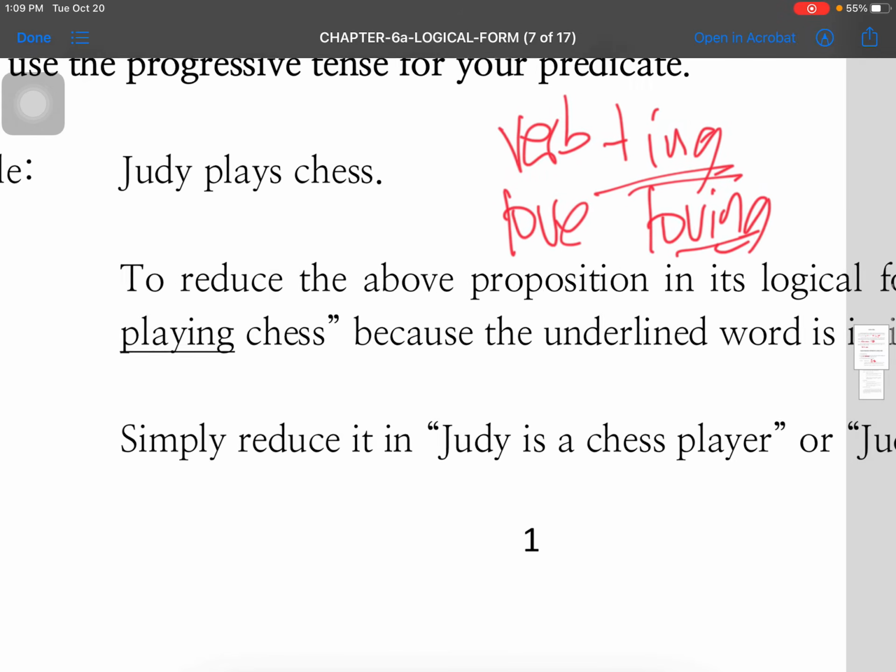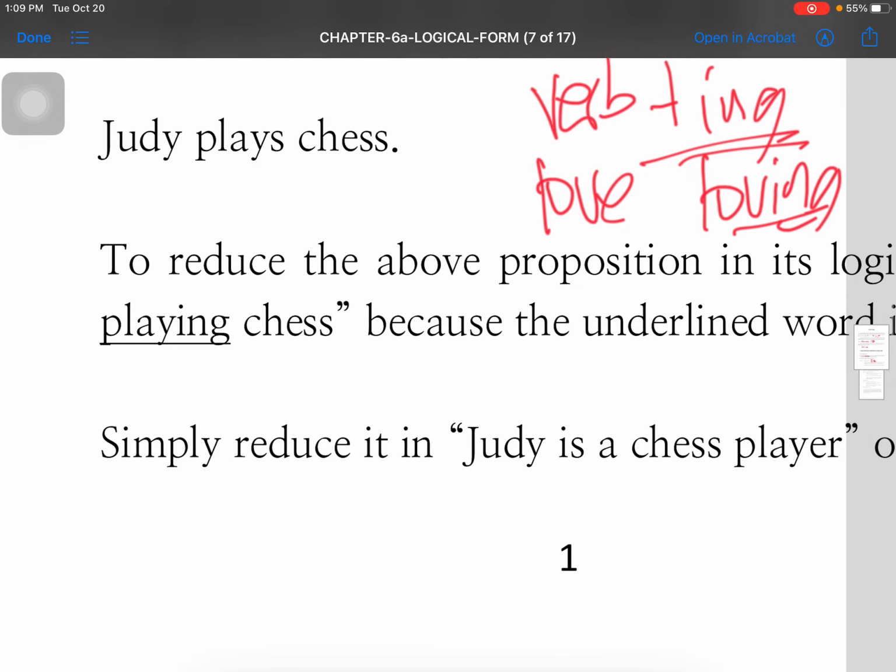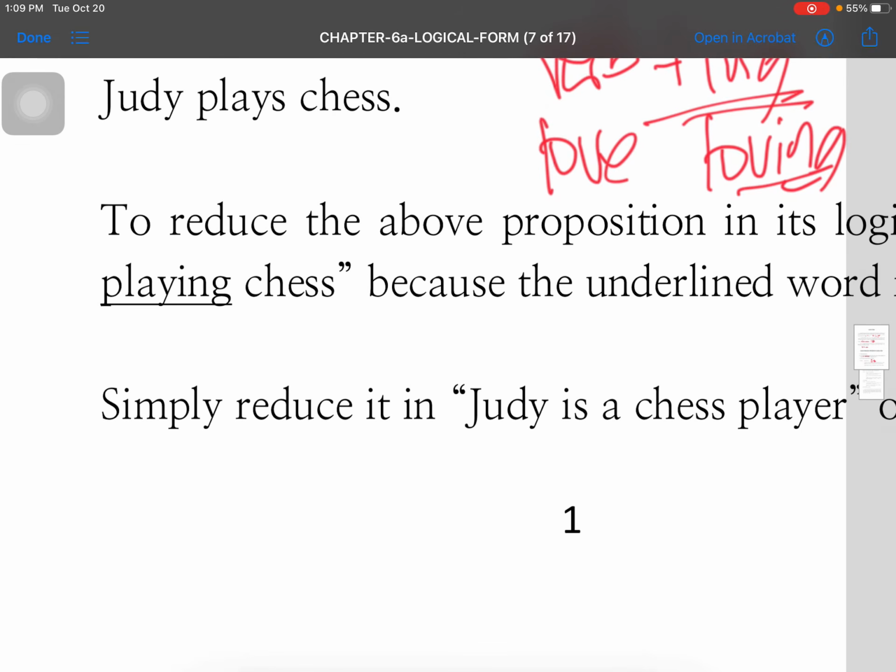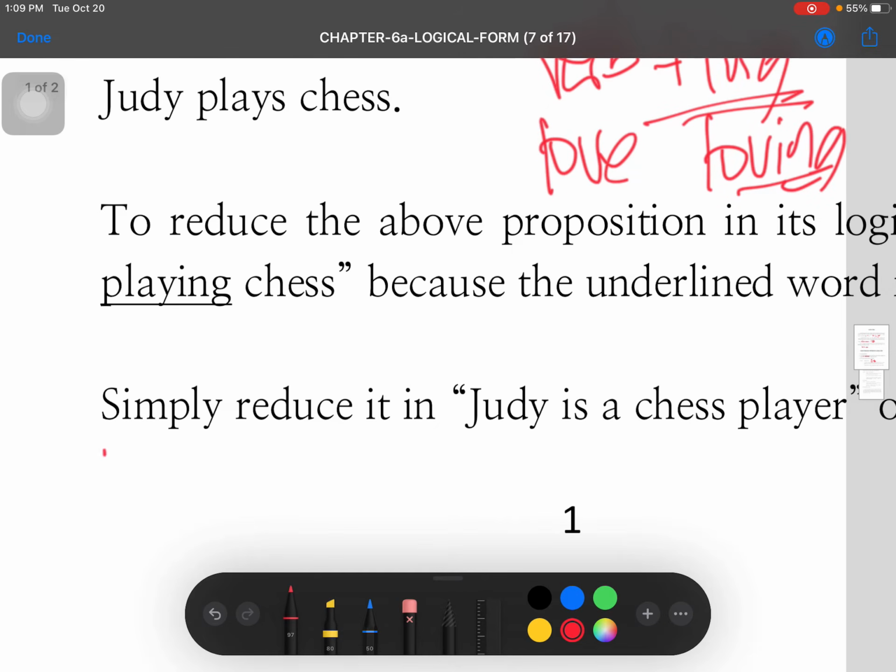Now, paano yan? Judy plays chess. Sundan natin yung rule number 1. Sa rule number 1, you just copy the subject. So, Judy.